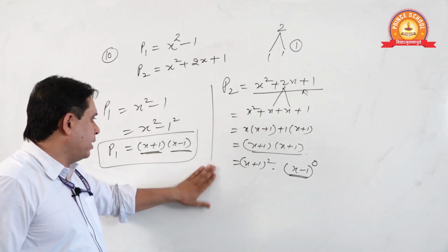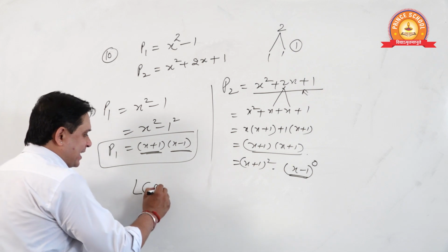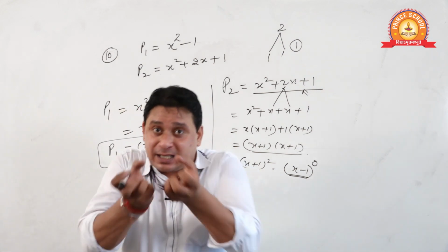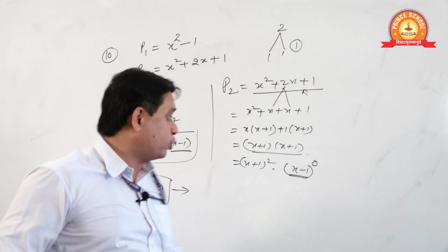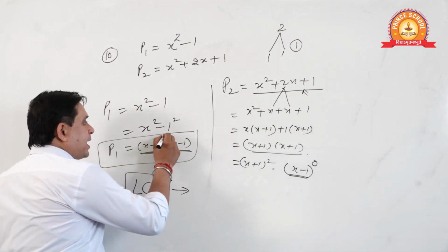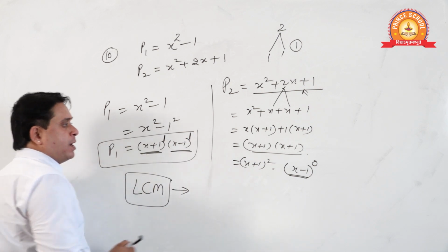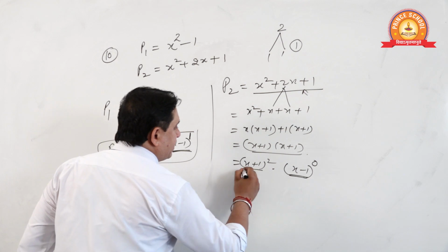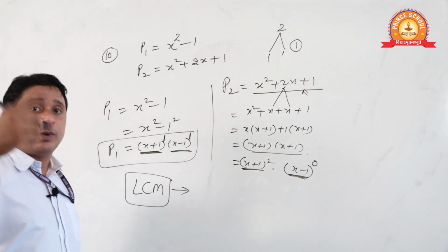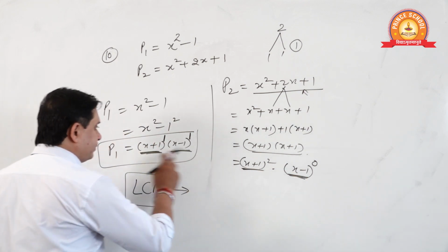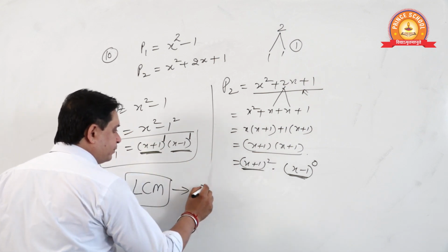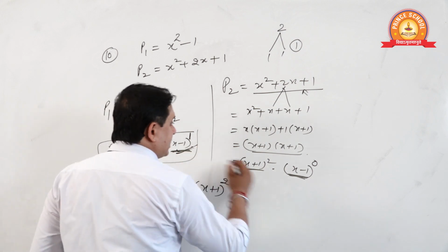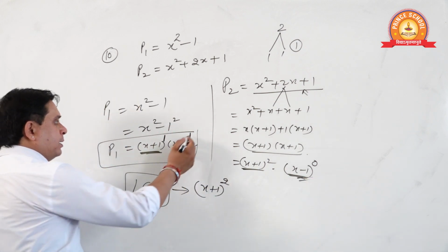Sure? Now see. What is the process to find LCM? LCM means find the larger powers, collect the larger powers. If you see, students, out of this, here is 1, here is 1, here is 2, here is 0. X plus 1, x minus 1, x plus 1, x minus 1. X plus 1, larger power is this one. Here is 1, here is 2. Out of this, for this, x minus 1, larger power is this.